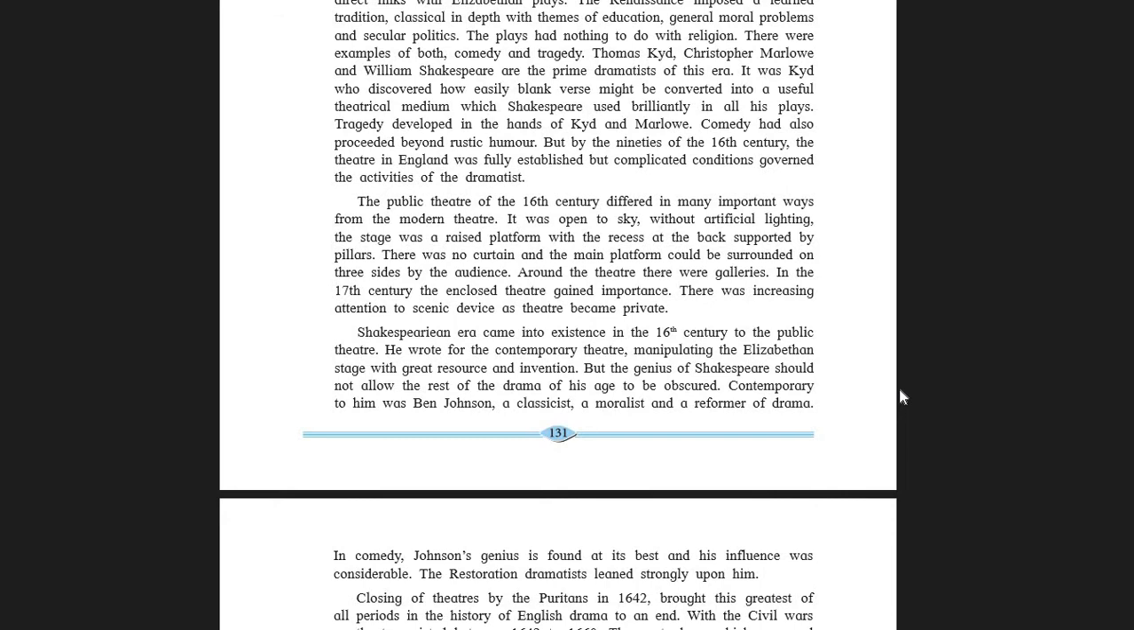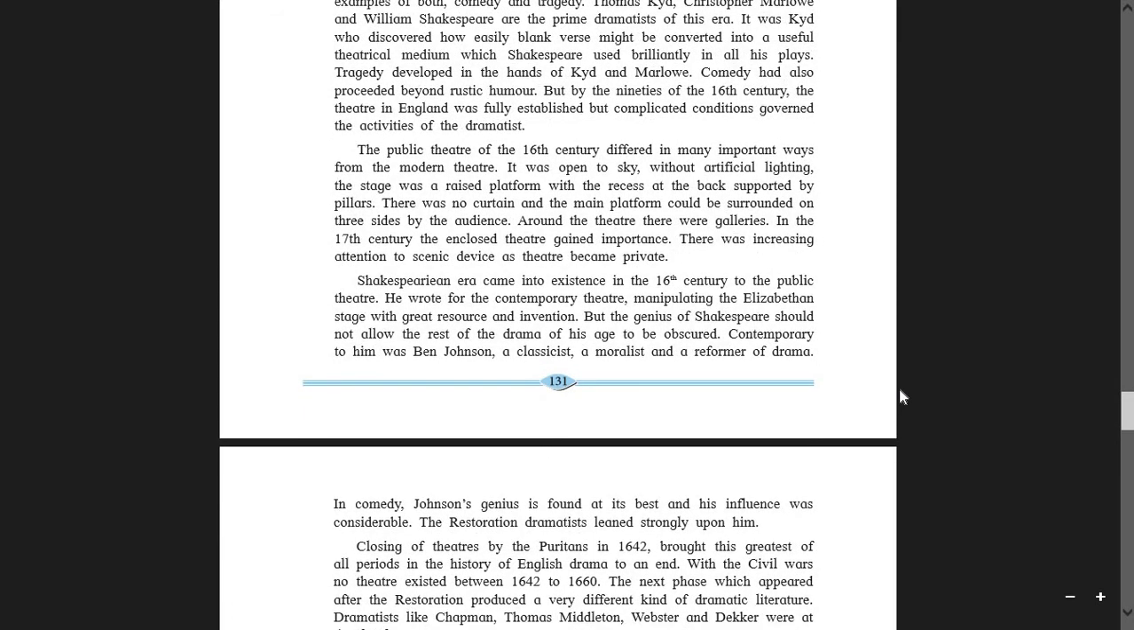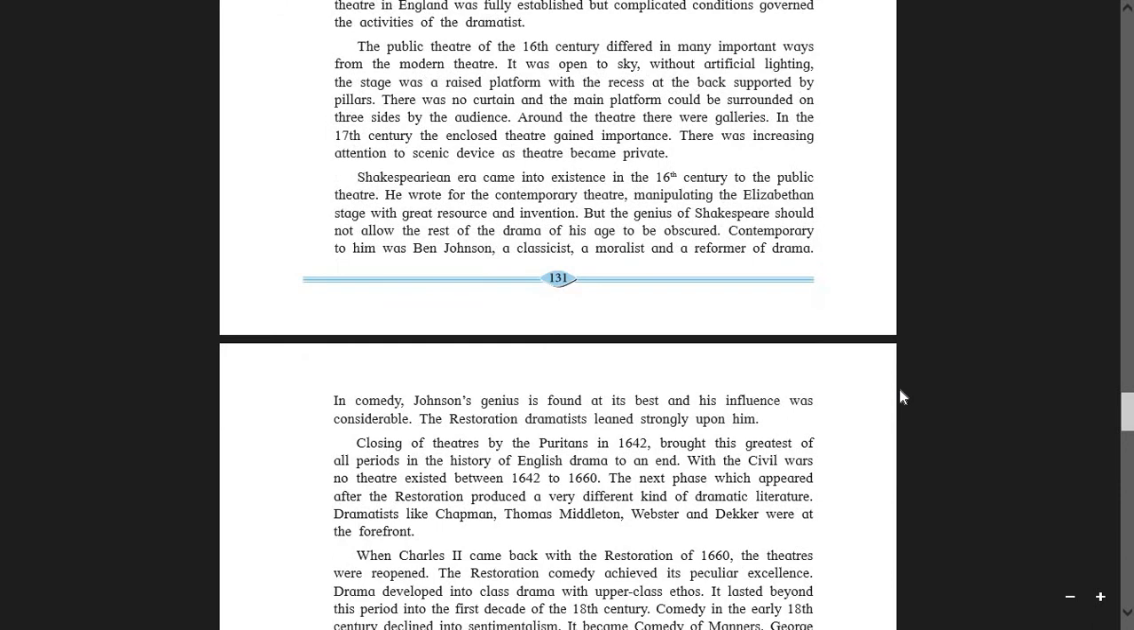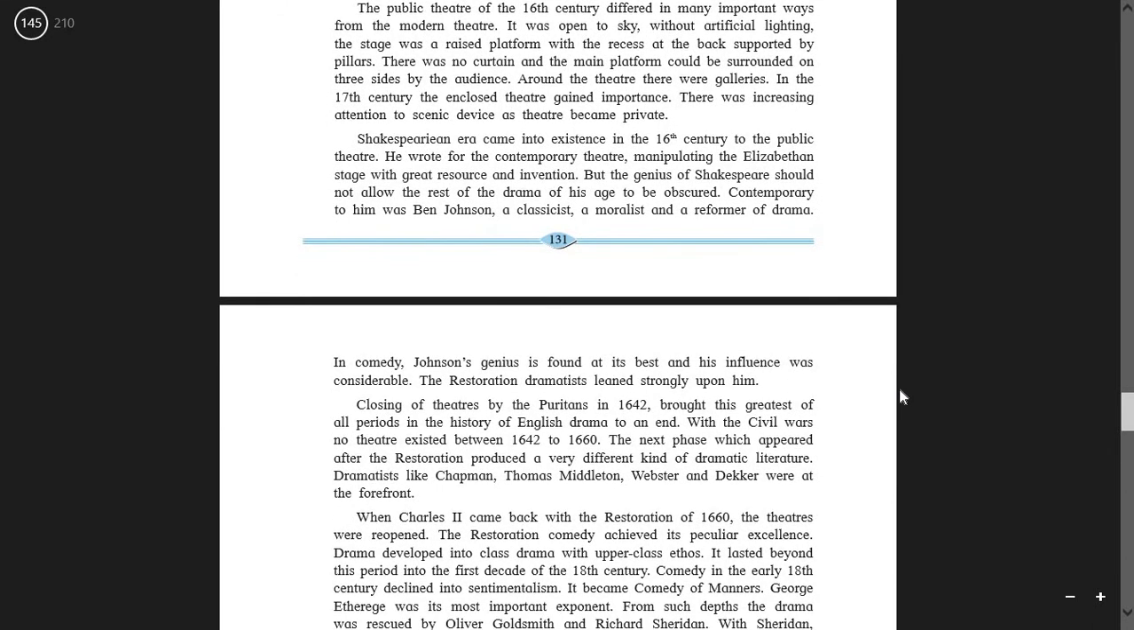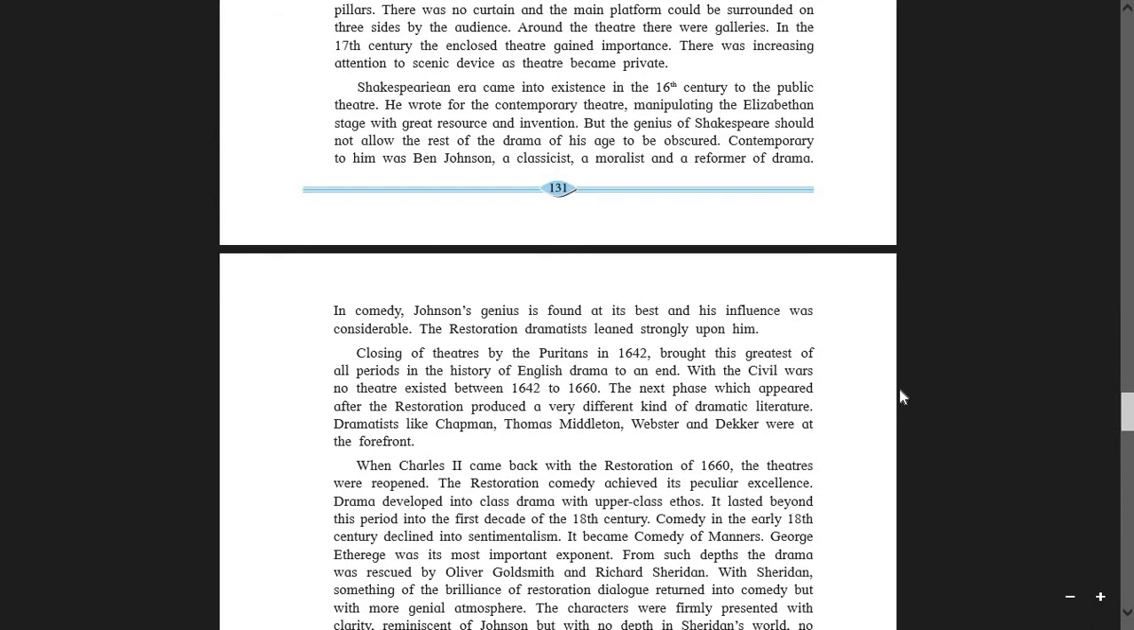Contemporary to him was Ben Jonson, a classicist, a moralist, and a reformer of drama. In comedy, Jonson's genius is found at its best, and his influence was considerable. The Restoration dramatists leaned strongly upon him. So students, please take note. Now here some new thoughts were shown on the stage.